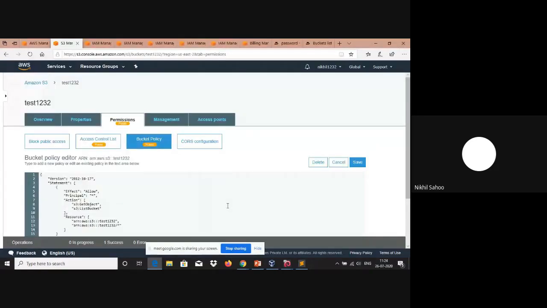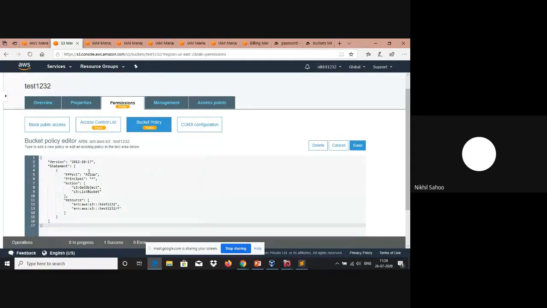Here is a test bucket which I have, named test1232. To this test bucket, I have attached the bucket policy. As you can see, we have two parameters here, the principal and the action parameter. In the principal parameter, I have specified an asterisk sign, or a wildcard. What this means is that all users would be able to access this bucket and perform the operations specified here.